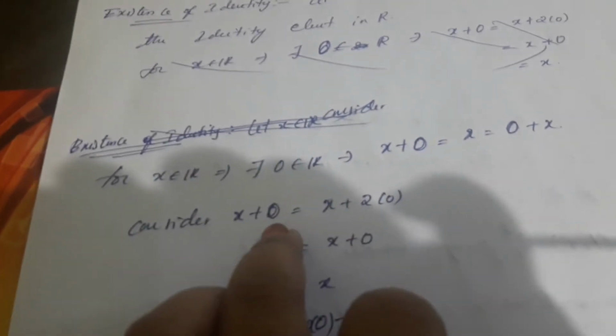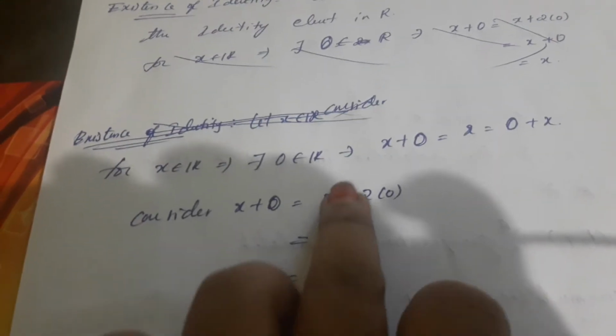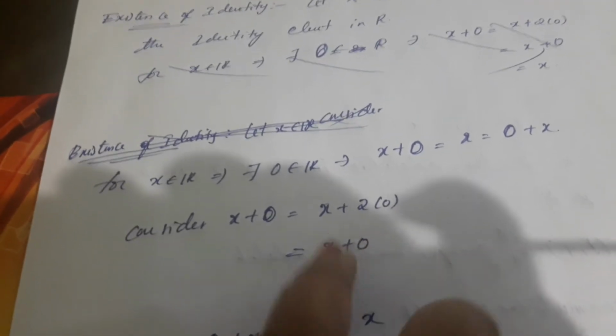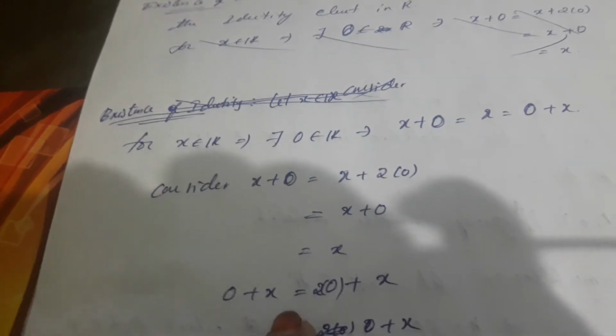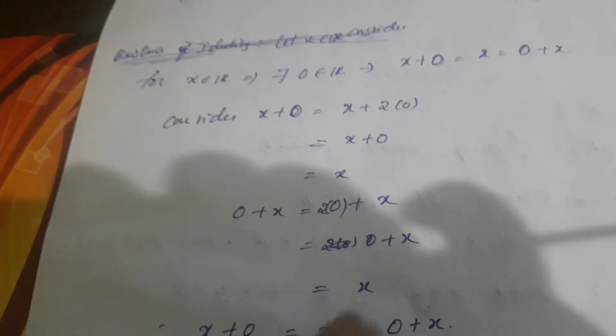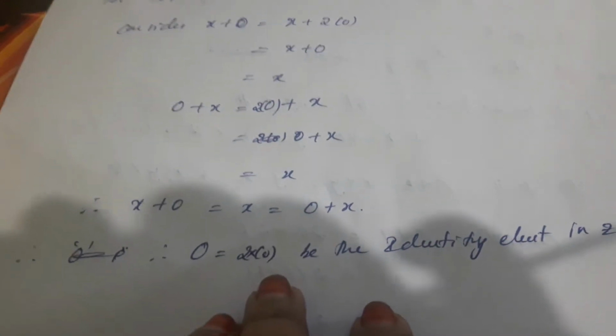Consider x + O = x + 2 into 0, replacing O with 2 into 0. 2 into 0 is equal to 0, so x + 0 = x. Now I have to prove that O + x = 2 into 0 + x = 0 + x = x. Therefore x + O = x = O + x. Therefore, O = 2 into 0 is the identity element in OR.